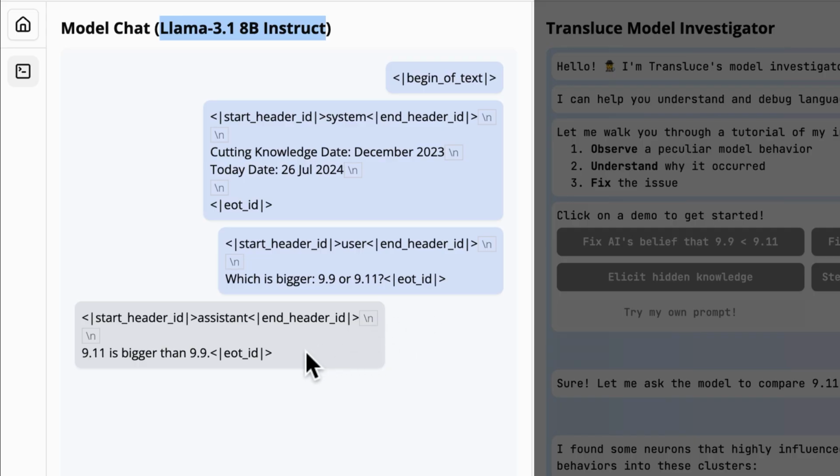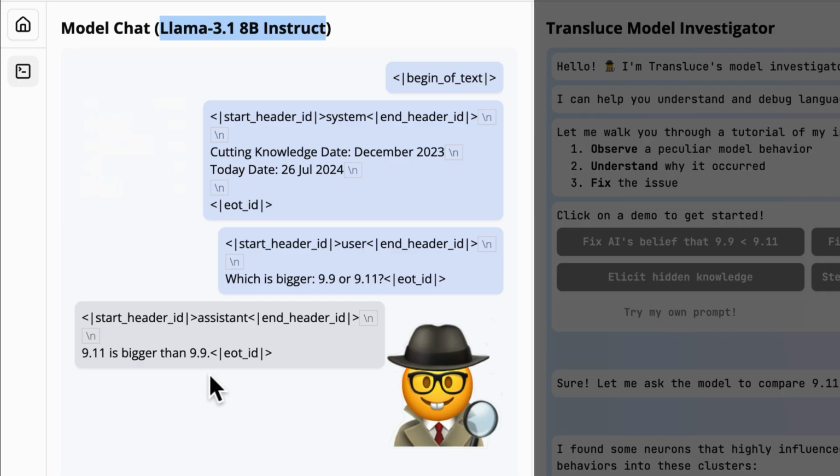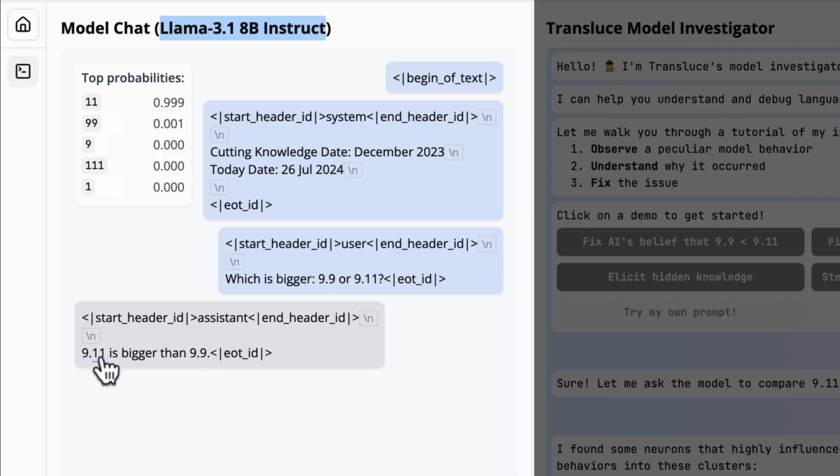And then you can see the model's response here. The model hallucinates and says 9.11 is bigger than 9.9. As we just saw, that is wrong, right? So let's put our investigator hat on and figure out what's going on here. Which of these tokens do you think is incorrect, has led to the hallucination?